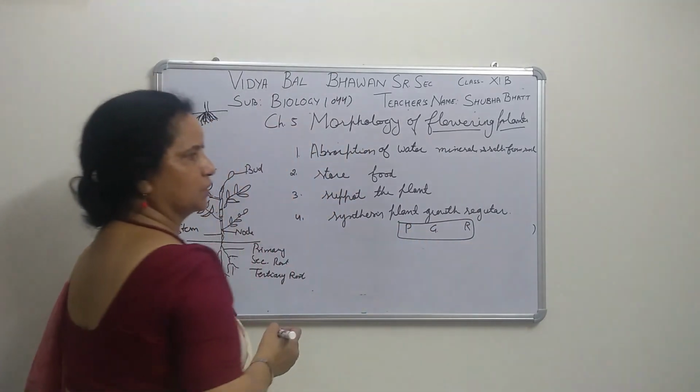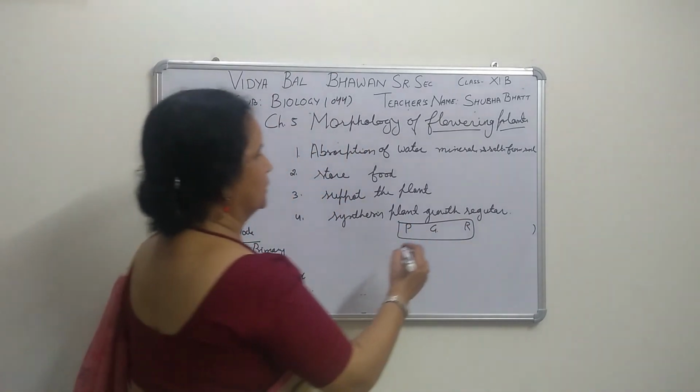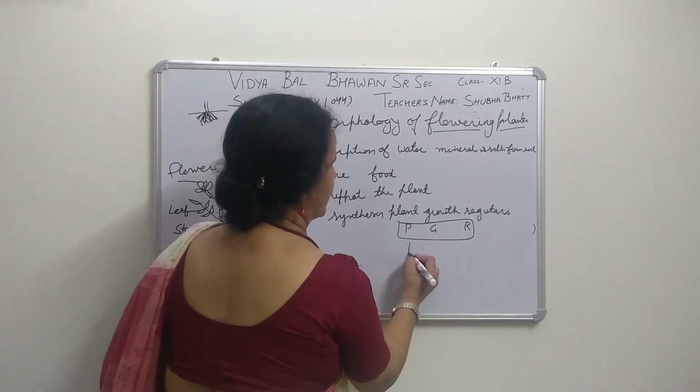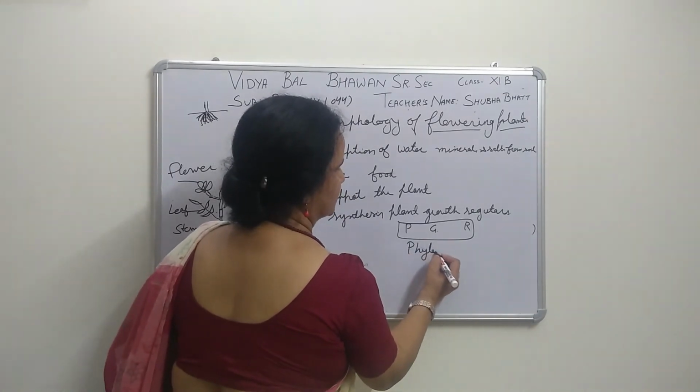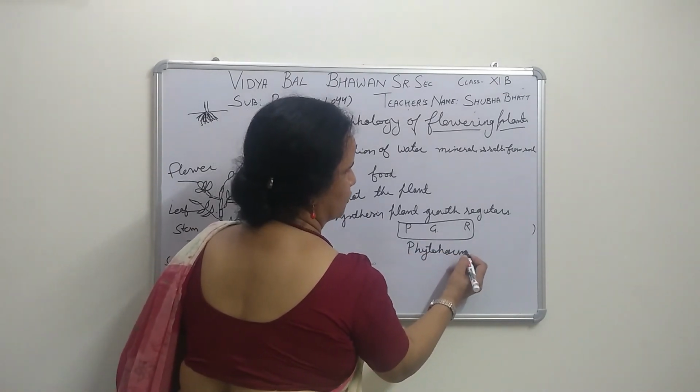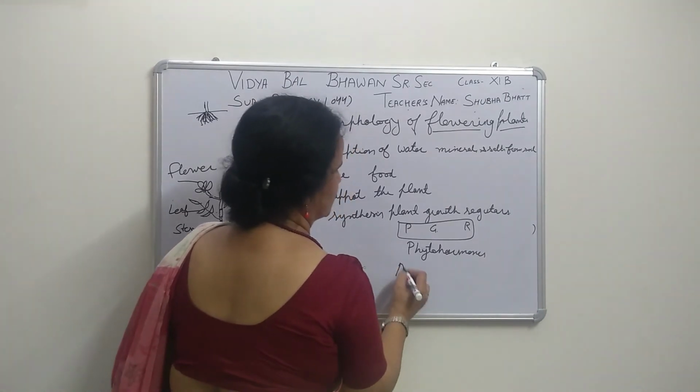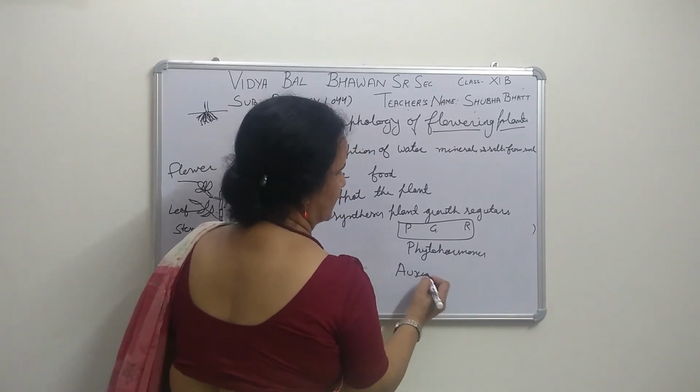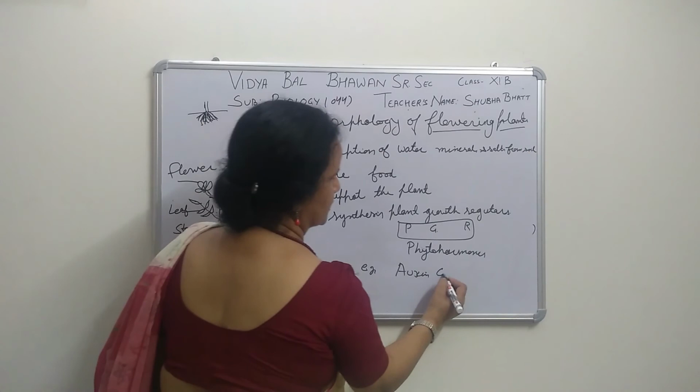These plant growth regulators are phytohormones. What are these? Phytohormones. In class 10th you have done auxins. Right? These are phytohormones: auxins, gibberellins.